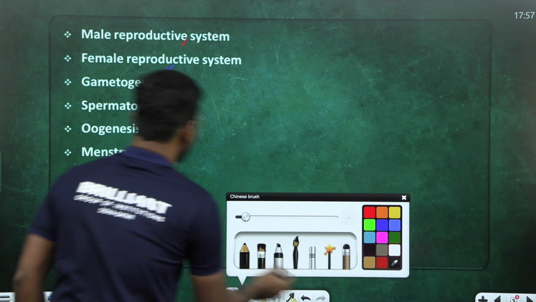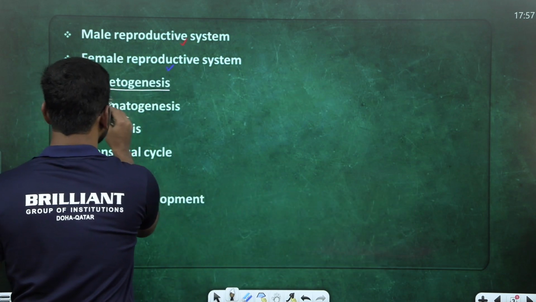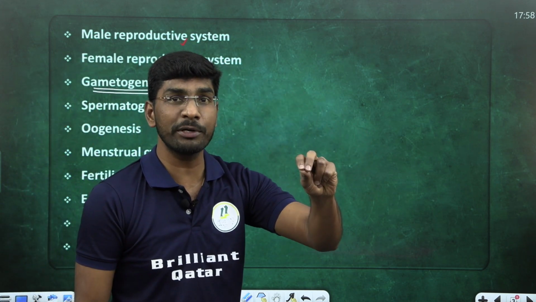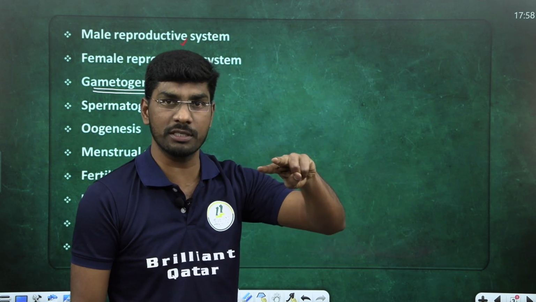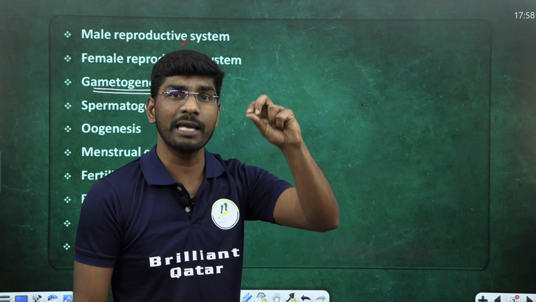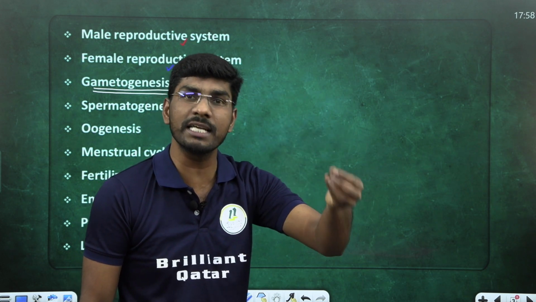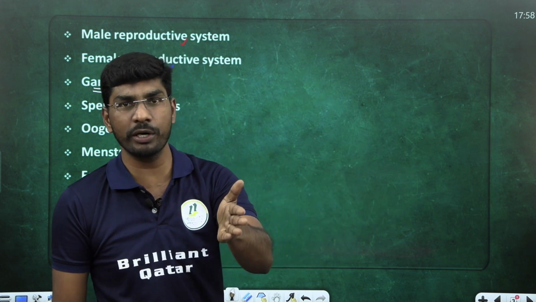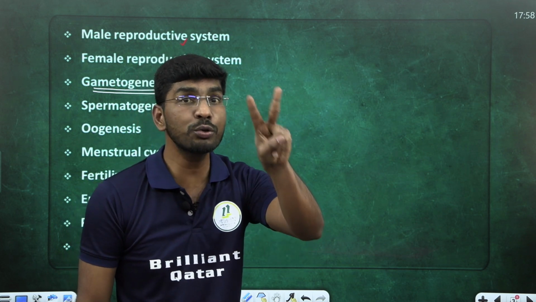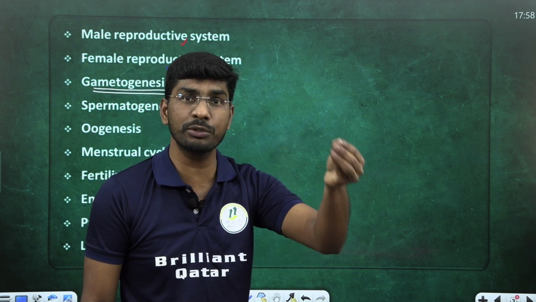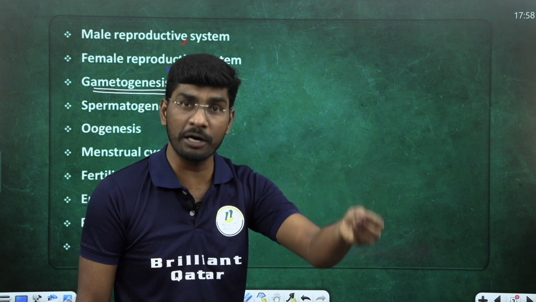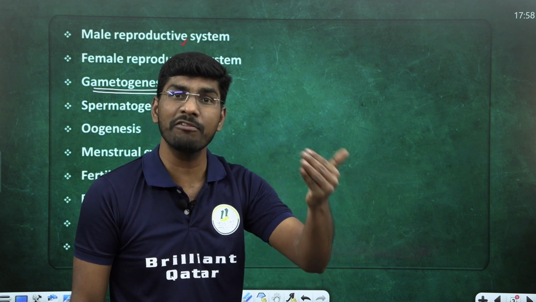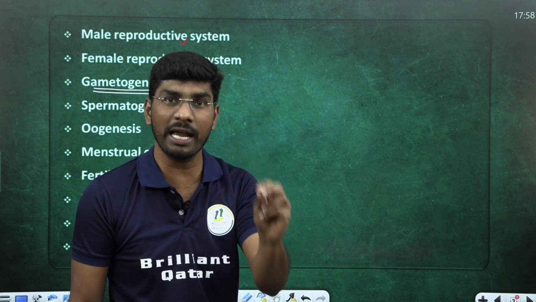After this one, try to finish the most important gametogenesis process. The gametogenesis process is the most important topic, students. In this, spermatogenesis is there and also oogenesis is there. What is gametogenesis? Gametogenesis is the process of the formation of gametes in sex organs, right? Gonads. There are 2 types of gonads. Male gonads are testes, female gonads are ovaries. So gametogenesis is again divided into 2 parts. One is called spermatogenesis, which exclusively takes place in males for the formation of sperms or spermatozoa. The second one is called oogenesis. Oogenesis takes place in the ovaries of females for the production of the secondary oocyte or egg, we can call, right?